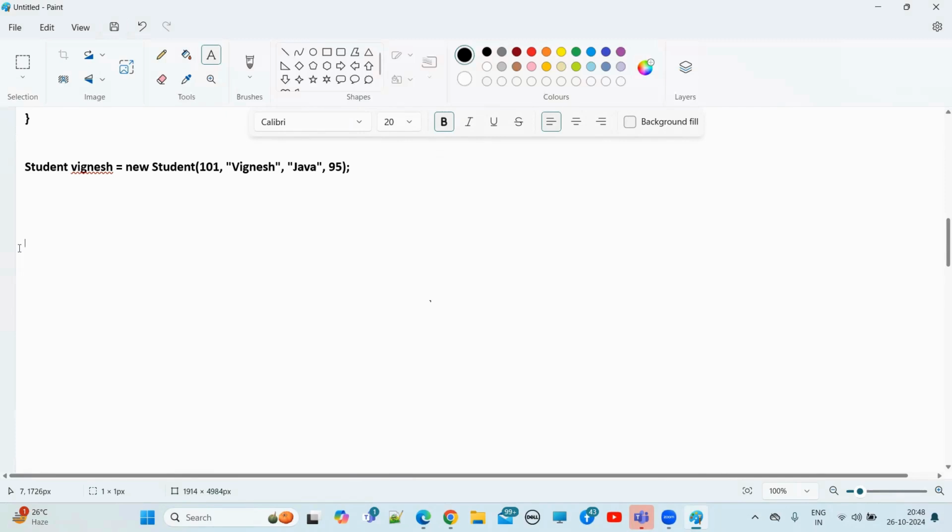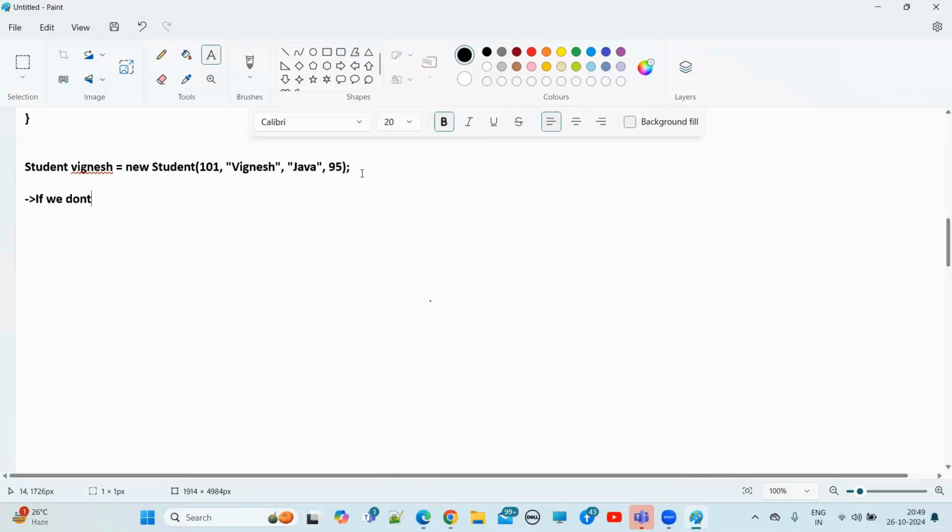If you are talking about implementation, but not completely, only partial implementation, then we should go for what? Abstract class, right? If we are talking about implementation completely and ready to provide service, then we should go for what? Concrete class, right? Very, very important, guys.